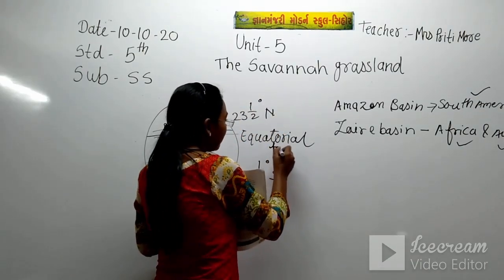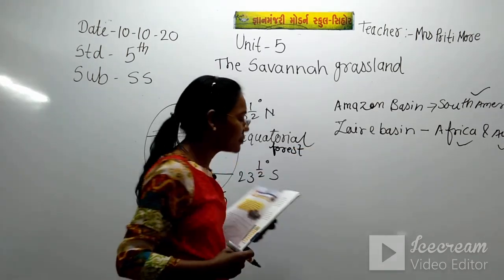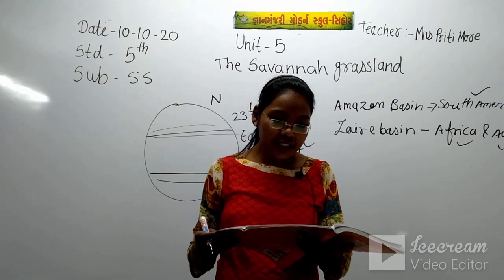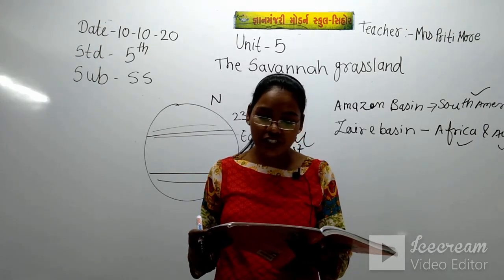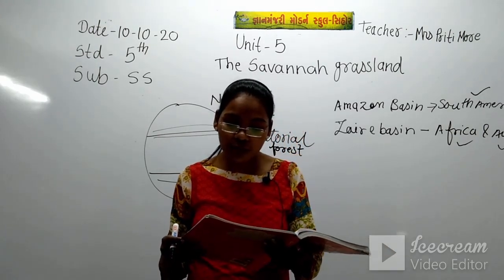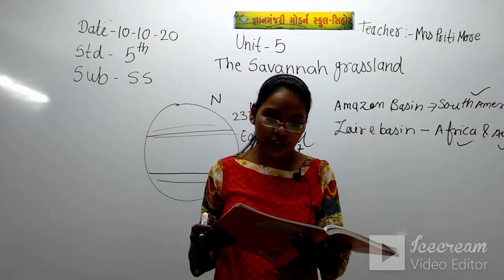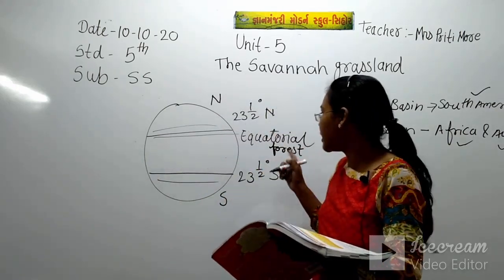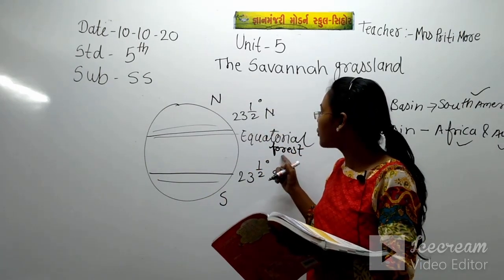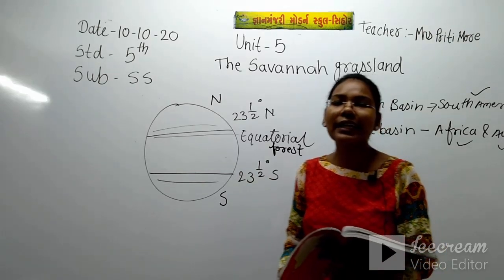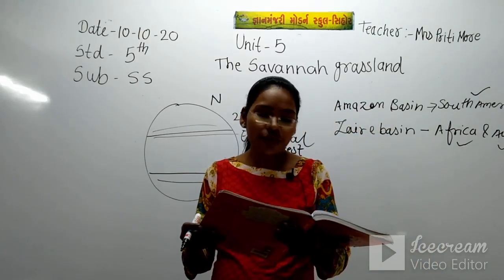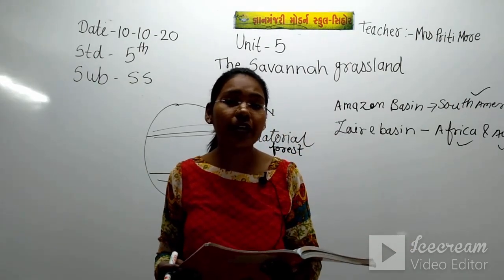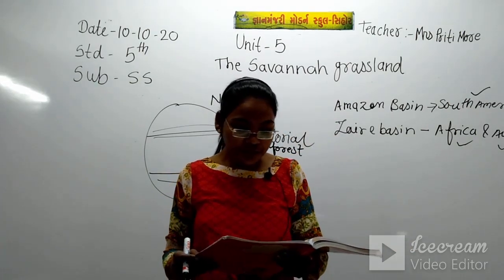First, this is the equatorial forest. Now the climate: rainfall decreases and so does the vegetation as you move further away from the equatorial forest. That means if you move further from the equatorial forest, you feel there is a decrease of rainfall. There is not that much rainfall, no heavy rainfall there.